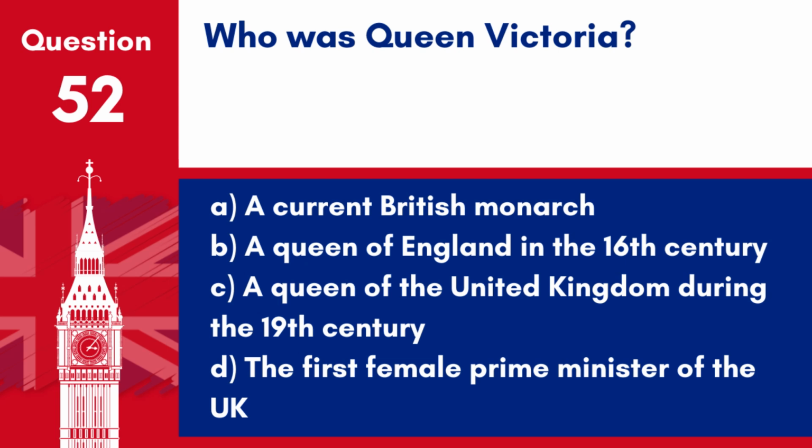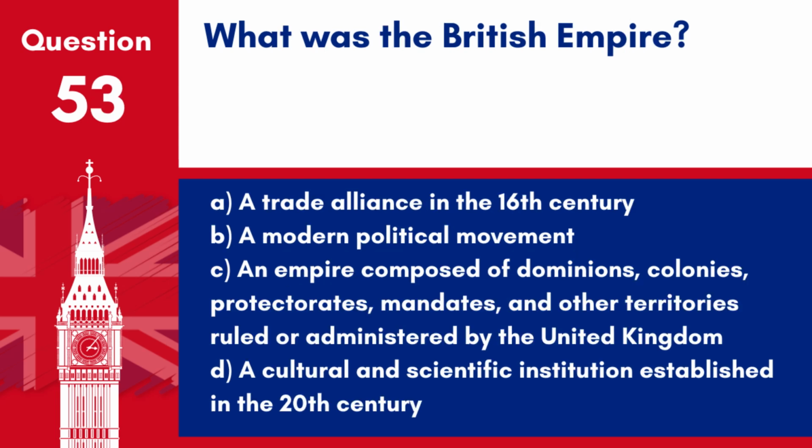Question 52. Who was Queen Victoria? A. A current British monarch. B. A Queen of England in the 16th century. C. A Queen of the United Kingdom during the 19th century. D. The first female Prime Minister of the UK. Answer. C. A Queen of the United Kingdom during the 19th century. Queen Victoria reigned from 1837 to 1901, a period marked by industrial, cultural, political, scientific, and military changes within the United Kingdom.